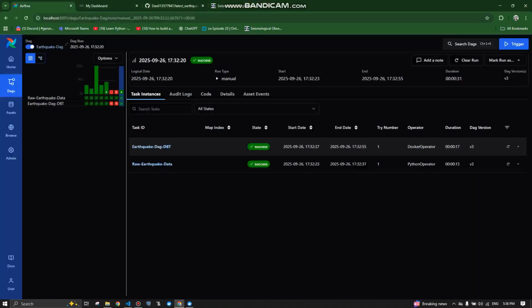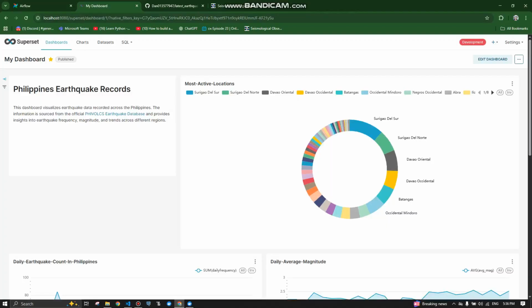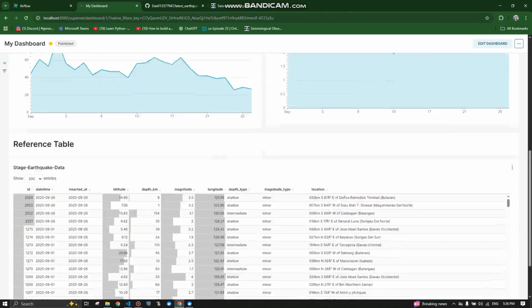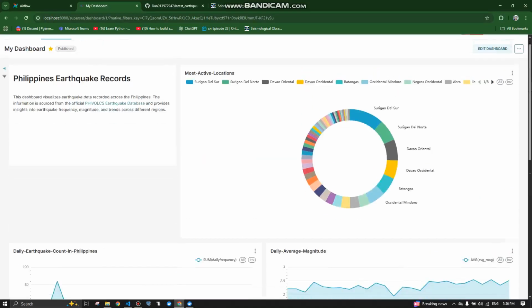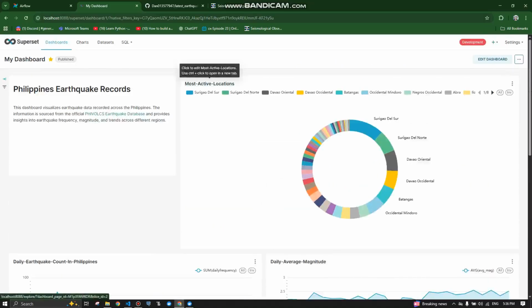Here, as you can see in my dashboard, I used Superset to display my dashboard. There are four charts. First is the most active location. In these most active locations, I display the rankings of the locations which have the most earthquakes.